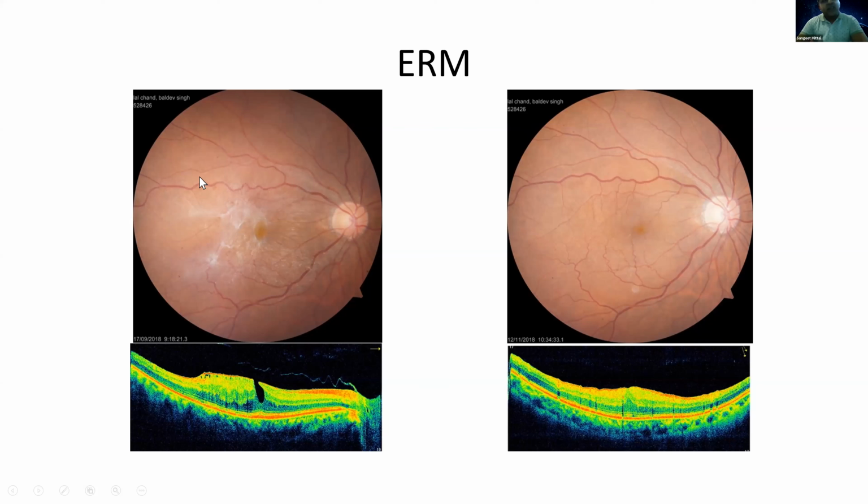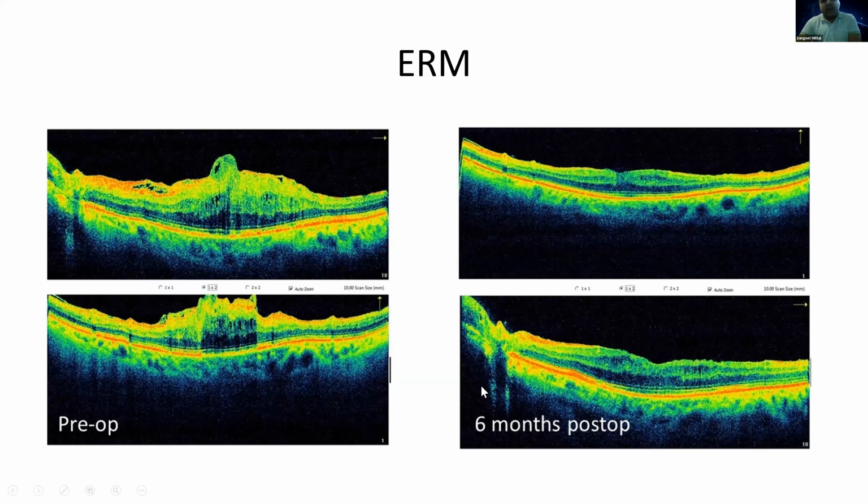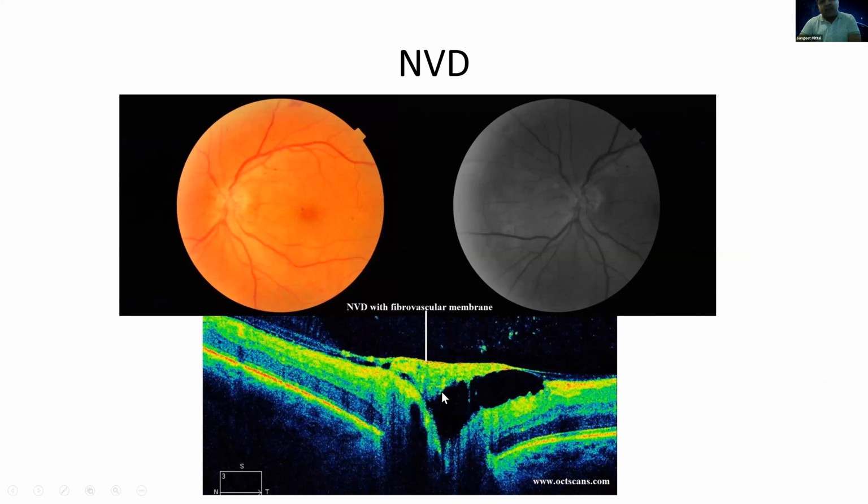Quite separate from the retinal nerve fiber layer. This is a very thick epiretinal membrane which is asphyxiating the fovea here. And once again you do surgery and you see this epiretinal membrane has been taken off and the retina is now fine. So here again, in the pre-retinal profile, you can see some kind of new vascularization over the disc. So this is not a normal structure over the disc. Again, you can see this highly reflective structure. This is an NVD which is present over the disc.